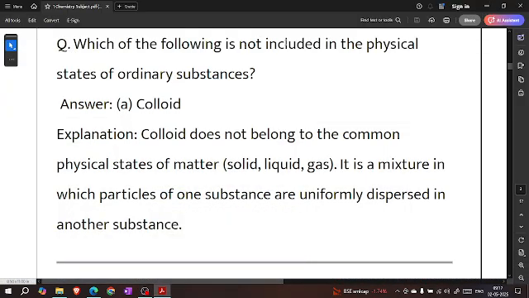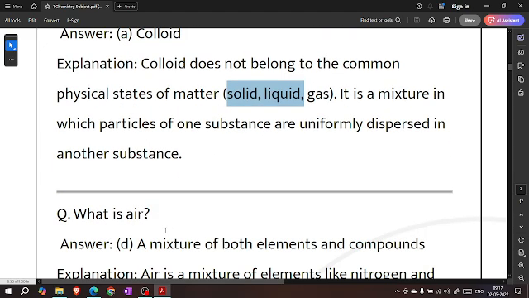Which of the following is not included in the physical states of ordinary substances? Colloids. Colloid does not belong to the common physical states of matter: solid, liquid, gas. It is a mixture in which particles of one substance are uniformly dispersed in another substance.